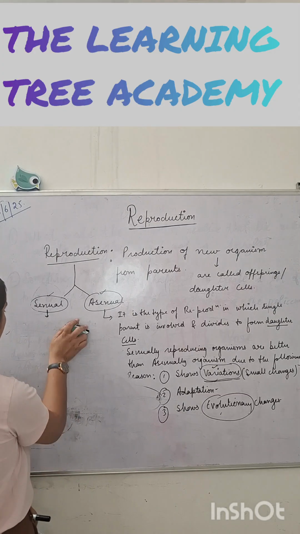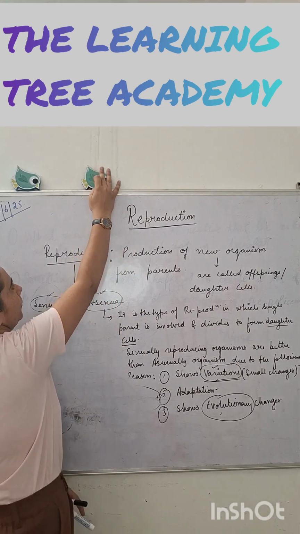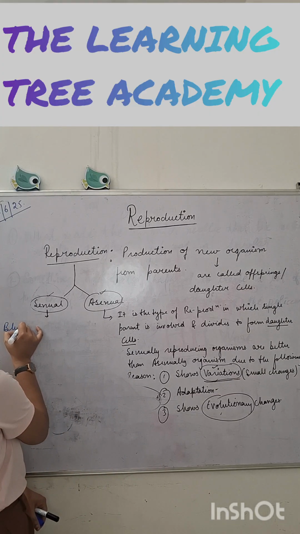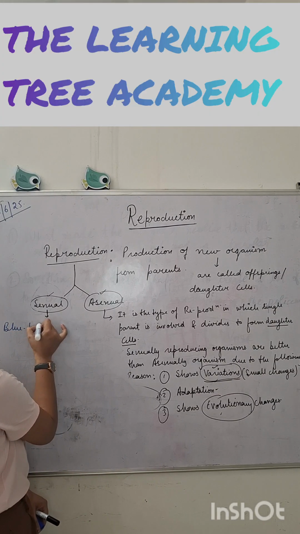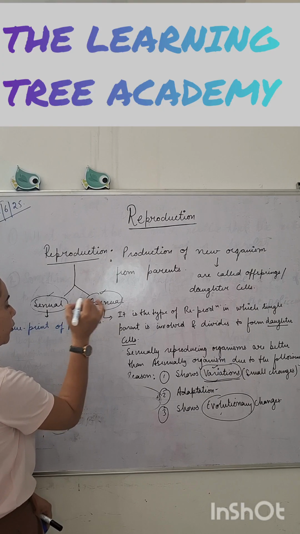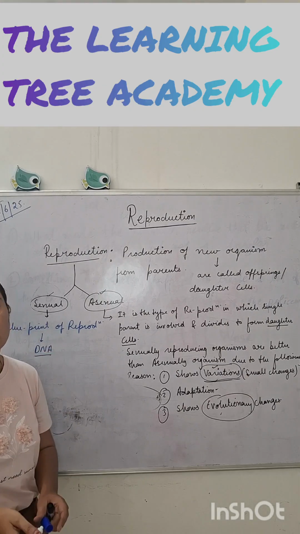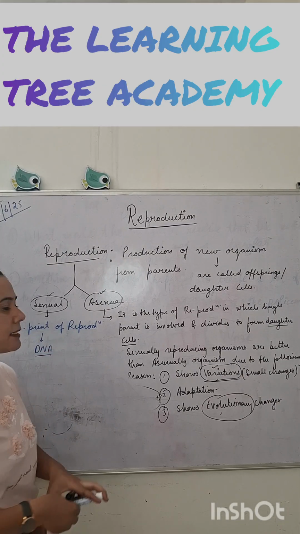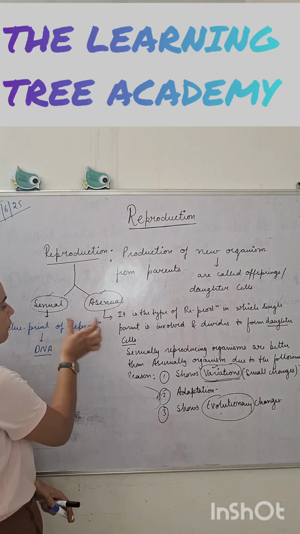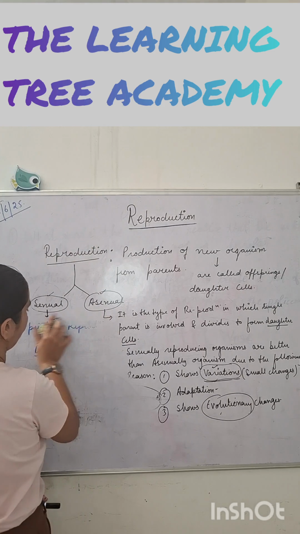Now next, our topic is, what is the blueprint of reproduction? The blueprint of reproduction is DNA. DNA is the genetic material which forms the blueprint for reproduction in living organisms.